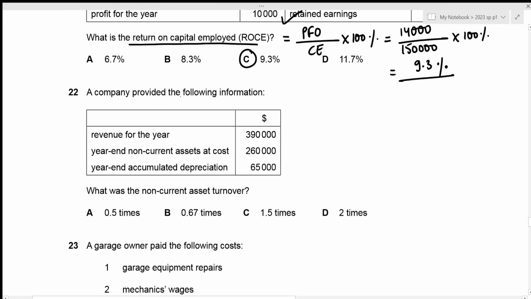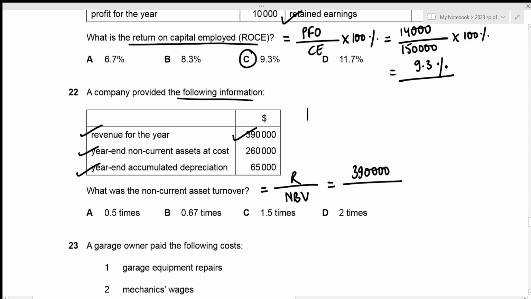A company provided the following information. We have revenue for the year, end non-current assets at cost, and year-end accumulated depreciation. And we need to figure out the non-current asset turnover. And the formula for non-current asset turnover is just the revenue divided by the net book value of our non-current assets. And we already have the revenue for the year to be 390,000.